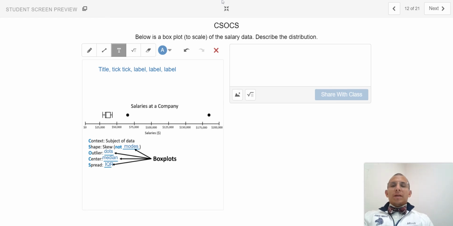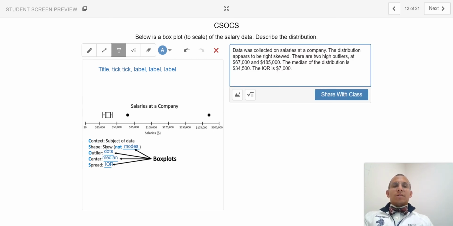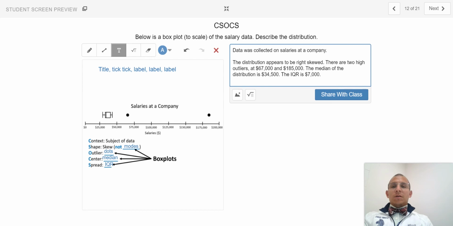So, with that being said, how could we possibly describe this distribution? To do so, we can say that data was collected on salaries at a company, verifying the context. The distribution itself appears to be right skewed, right?